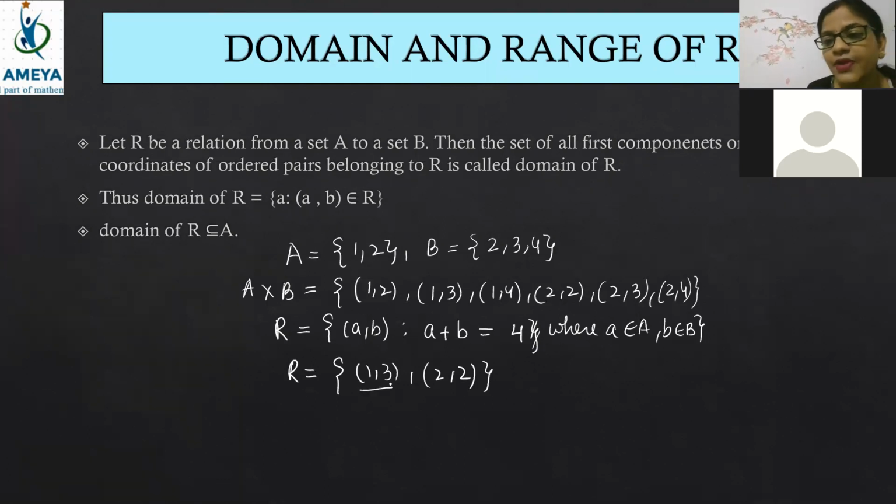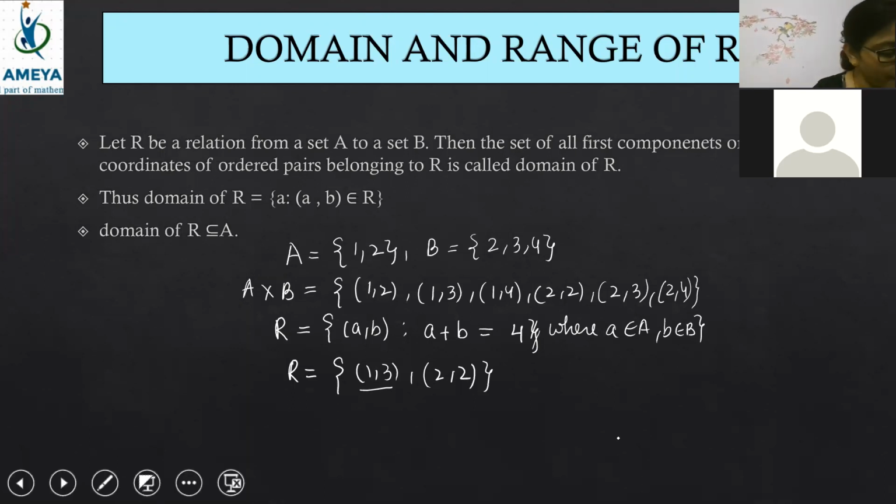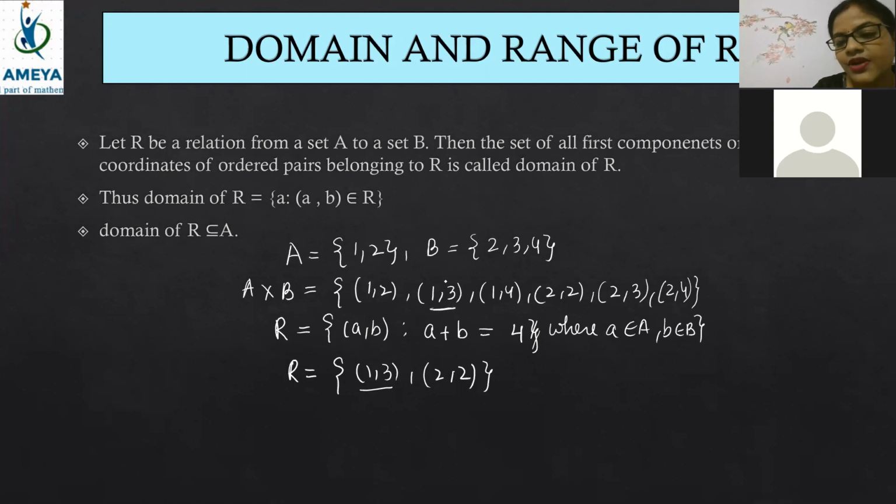So how did I get this relation? Beta, what you have to do is, one by one, add the values. So if you take 1 comma 3, that means the A value is 1 and the B value is 3. When you add 1 and 3, how much do you get? 4. Now the second one, the A value is 2, the B value is 2. When you add 2 and 2, it comes to 4. So only these two are giving you the condition.